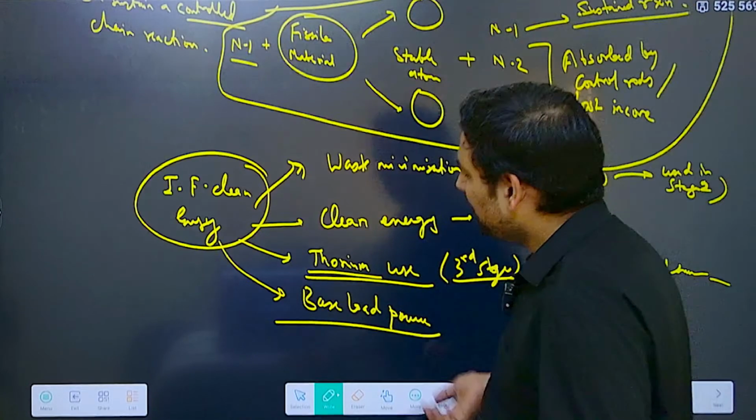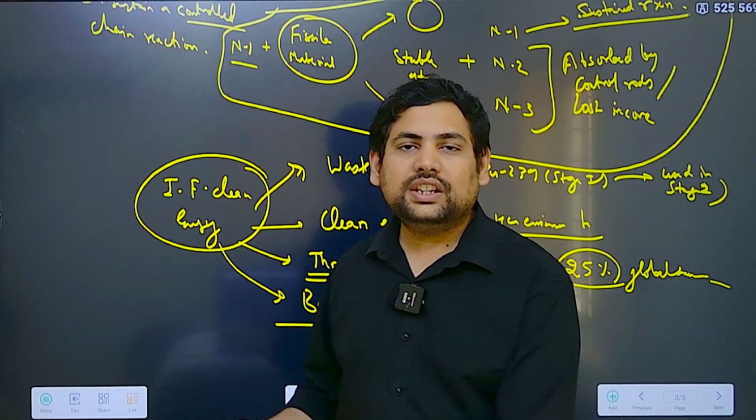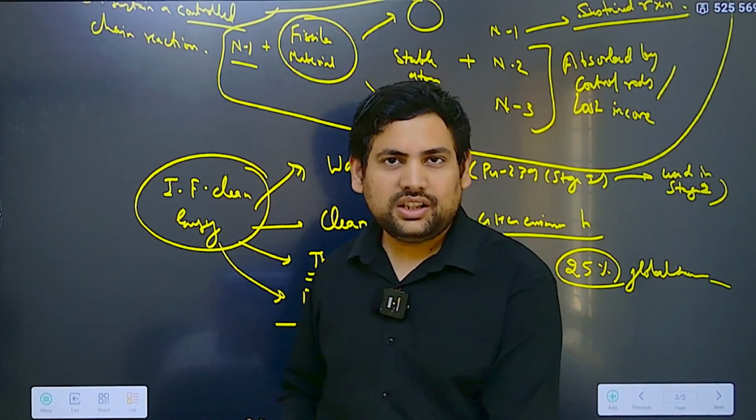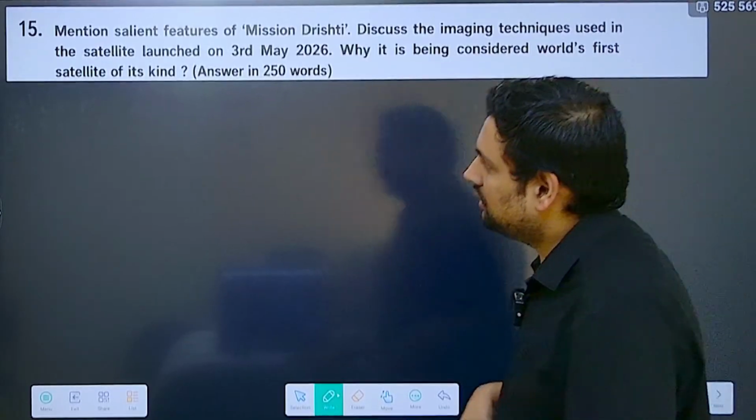Yeah, you can conclude with anything. Basically this is stage 2, and with stage 3 India can become energy independent, is what you can end at. Then this is the third question that we saw.